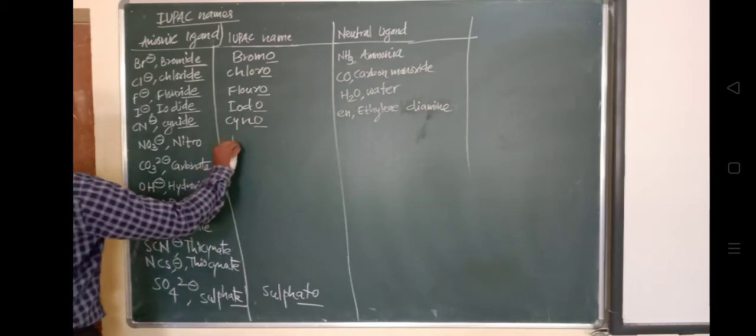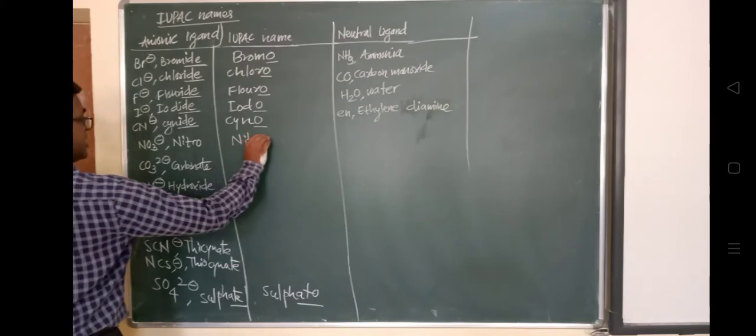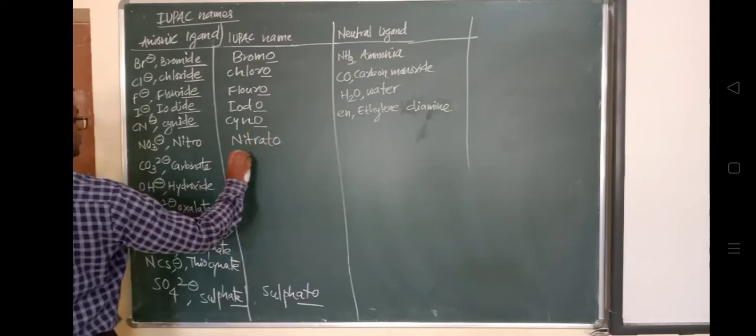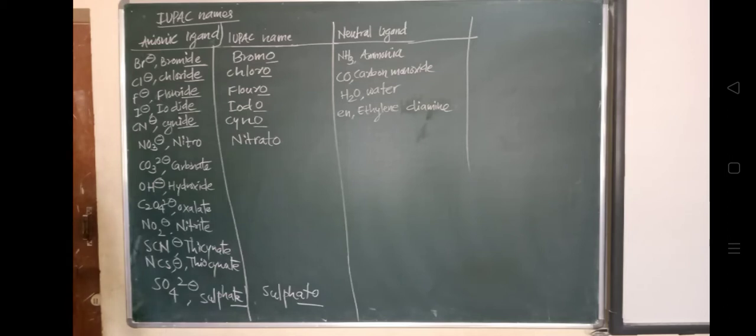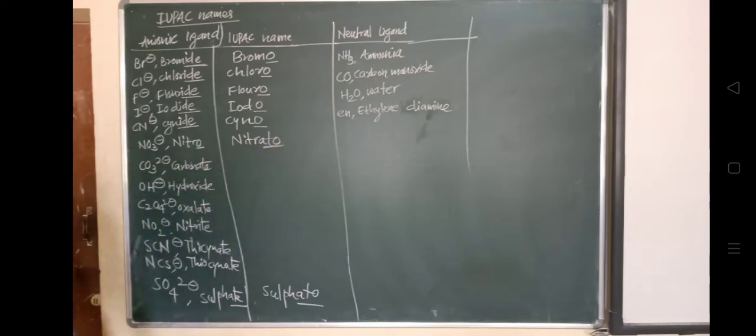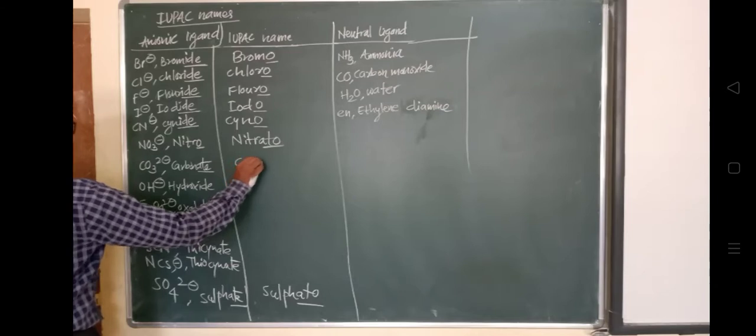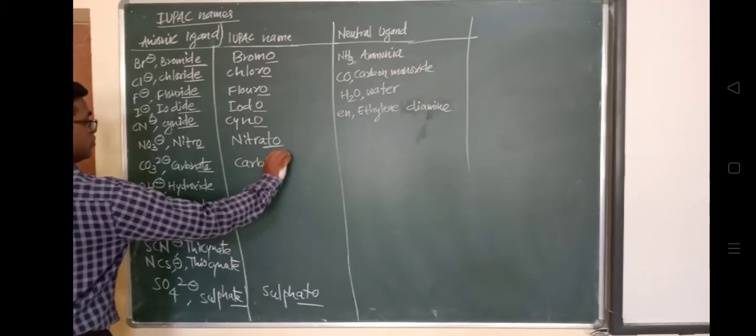So in case of IDE, hydroxide, there will be hydroxo. Instead of IDE, the IUPAC nomenclature for hydroxide is hydroxo. IDE will be replaced, and instead of ide there will be o. Same here for oxalate.